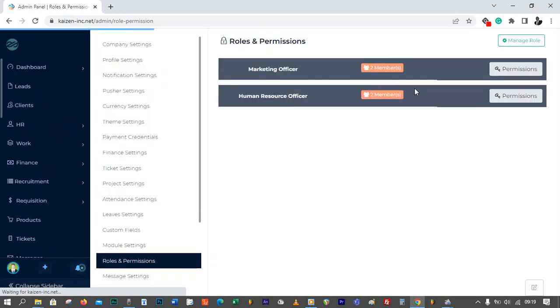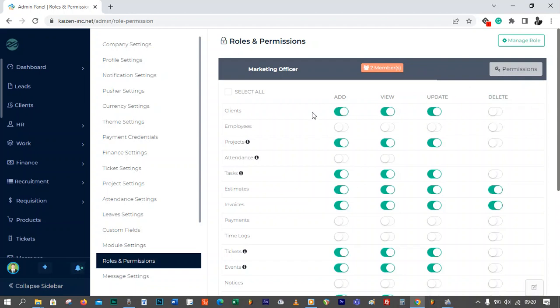I just want to make sure that we go back to the permissions here so that we see what these people are able to see. Let's take one module, for example, because what I want to do is to log in as one of the people added to this role and see if what we have done is legit. So the clients: they are able to add, view, update, but they're not able to delete. Let's take that and experiment to see if it's working properly.